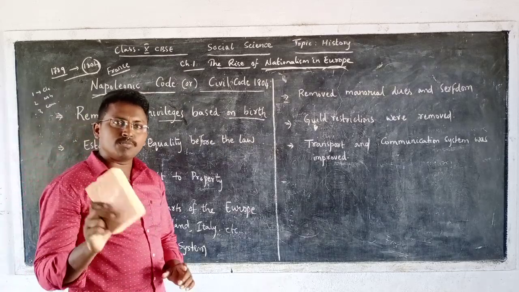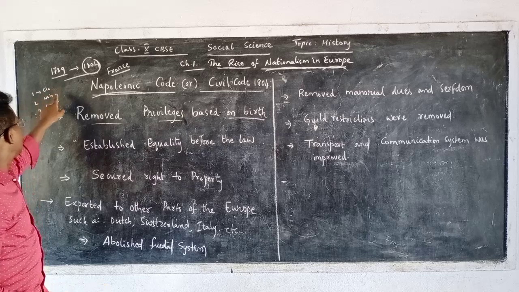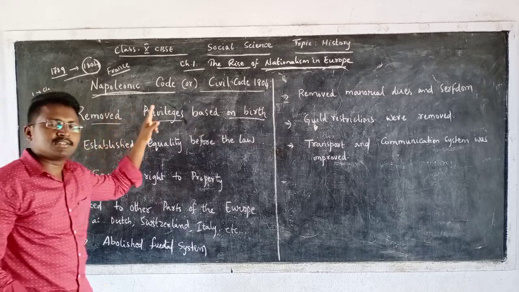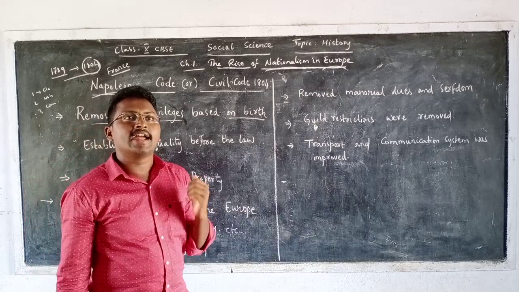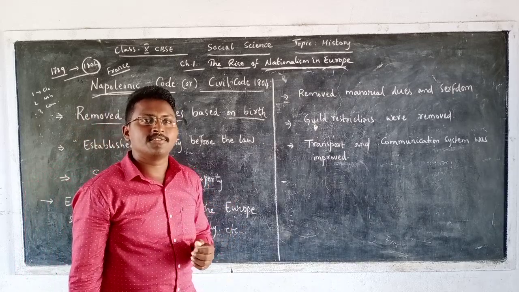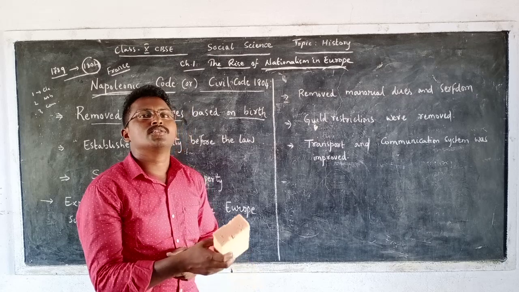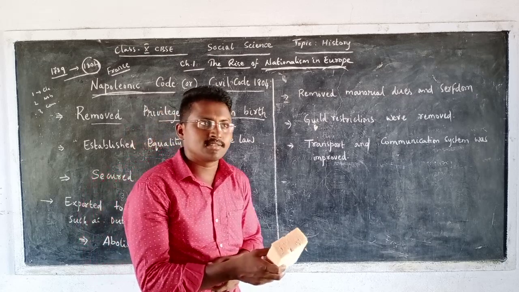Those who were born in the clergy or nobles, the first two estates, used to have certain privileges, or certain rights based on their birth itself. For example, there is no need to pay any kind of taxes.